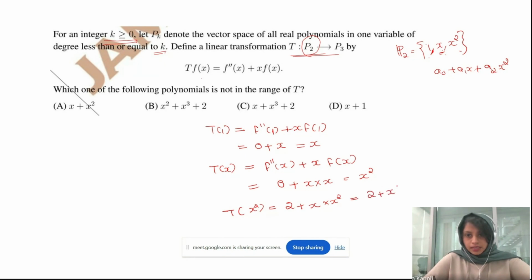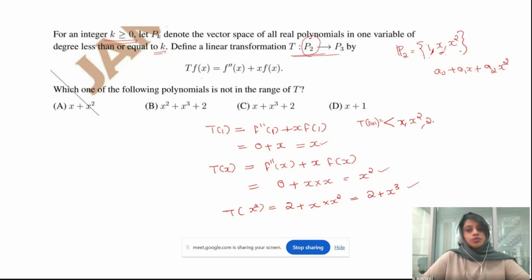2 plus x cube, right? So we got T of 1, T of x and T of x square, which means the range space of this T should be generated by x, x square and 2 plus x cube, correct? So the range space of T should be generated by x, x square, then 2 plus x cube, these three.